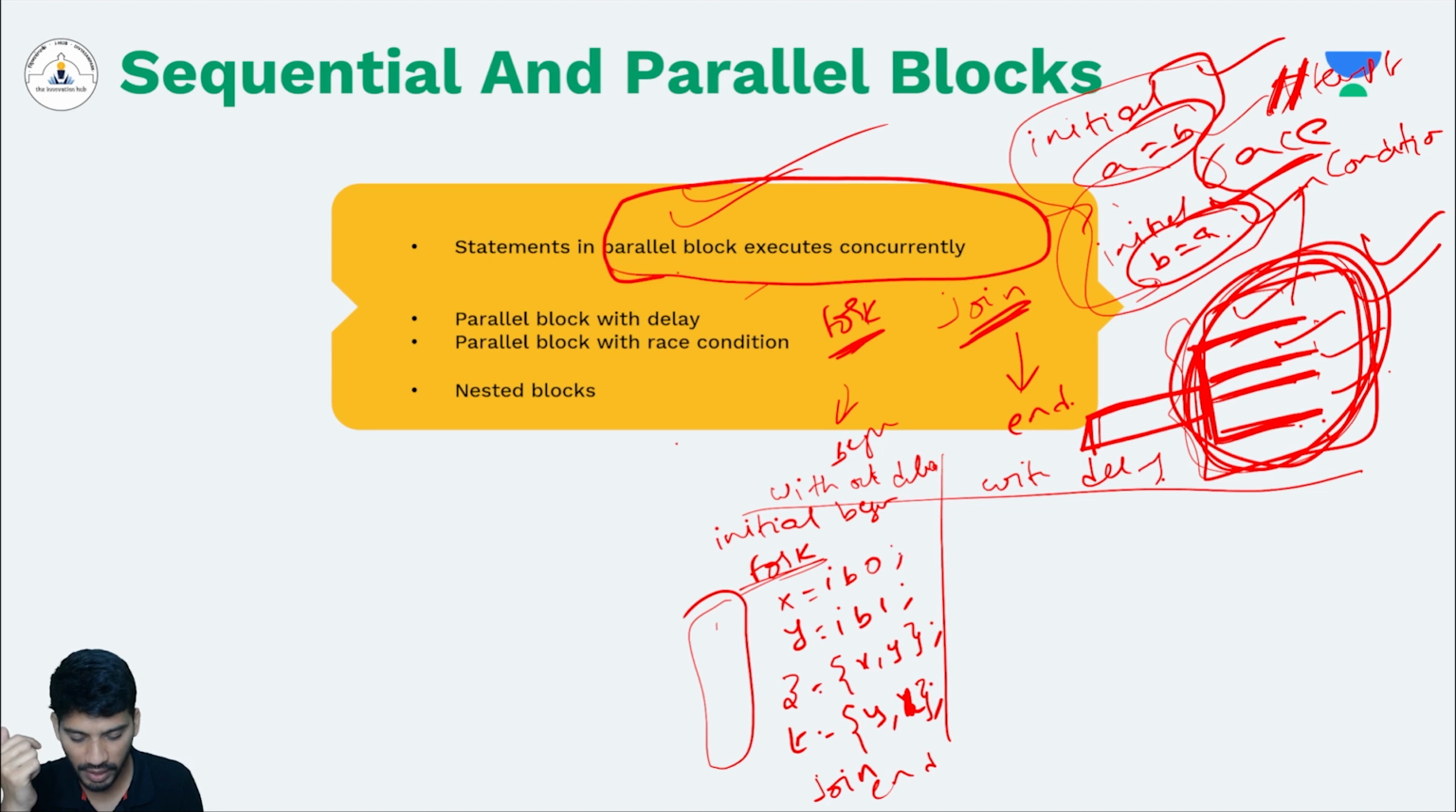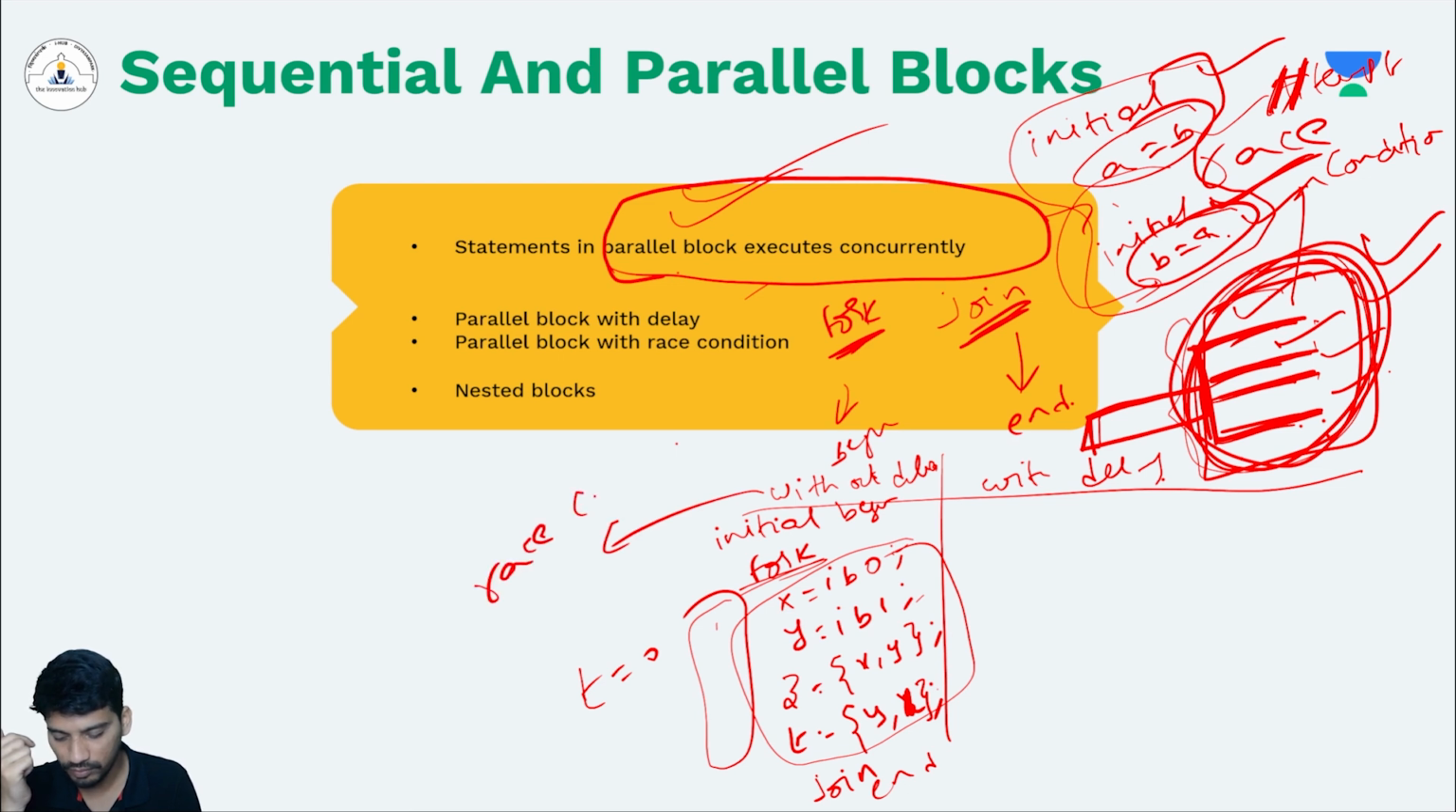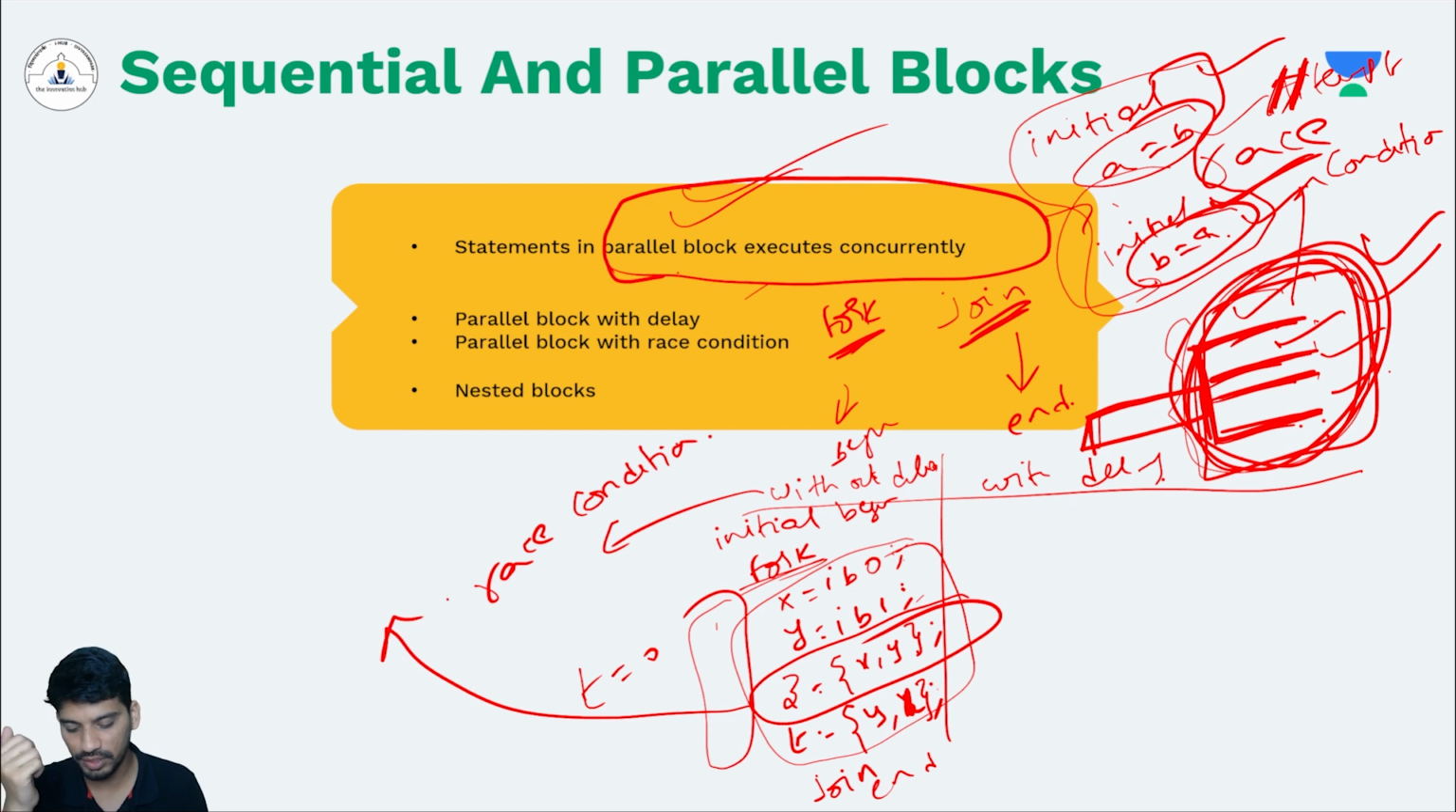Since there are no delays and all of them are executing at time t equals 0, there is a chance of race condition here. Why? We don't know in which order they will execute. Let's say z is equal to x, y is executing first. In that case, x is not at all assigned, so the values of x and y are not defined, right? So the z value will be unknown. So this is what race condition means. Here we don't know the order, so it doesn't give proper outputs.